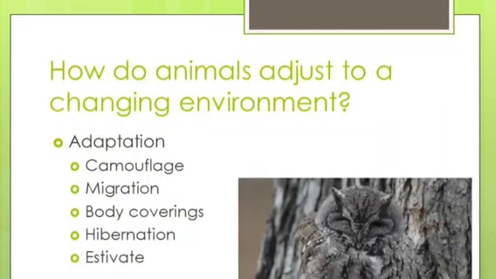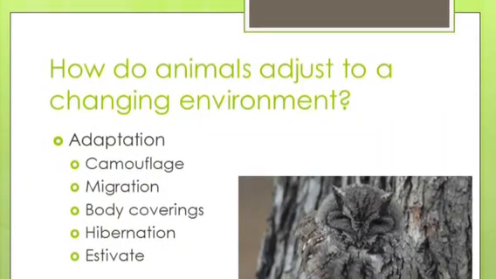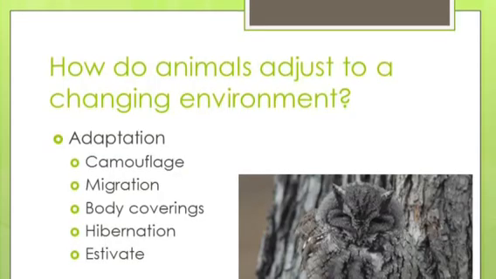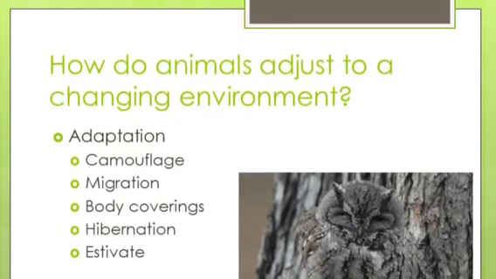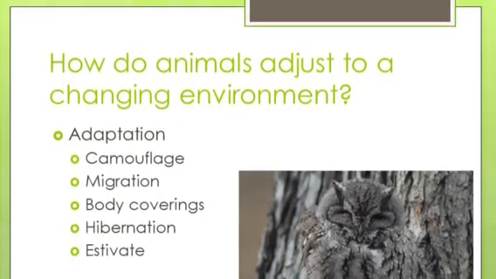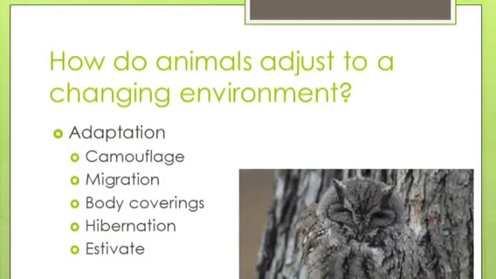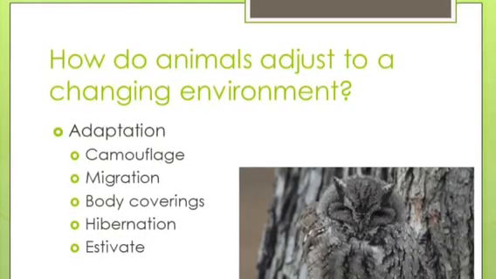How do animals adjust to a changing environment? They adjust through a process called adaptation. Adaptation is when plants and animals develop characteristics that help them to survive in the environment in which they live.